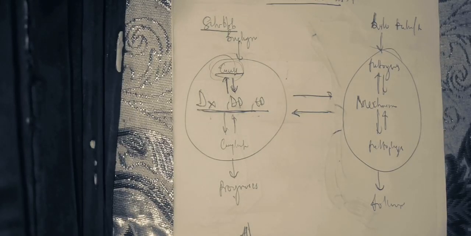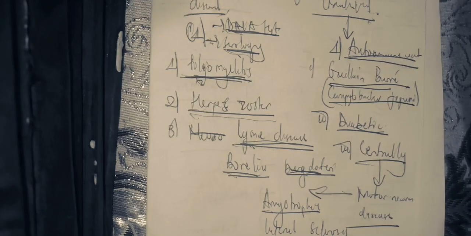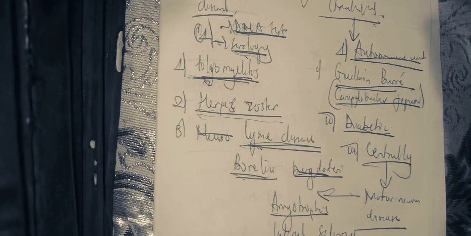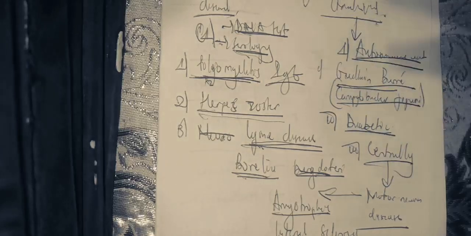Now, for the causes of neuropathy, we have multiple ones. Poliomyelitis. You have to treat poliomyelitis. You have to know that there is no treatment of poliomyelitis. The only thing we can use is immunoglobulins, but immunoglobulins are not particularly shown to have treated poliomyelitis. Poliomyelitis has a very poor outcome. When you're infected, it's highly likely that you're going to die from respiratory failure, due to the absence of muscular contraction when it affects the cervical spine.